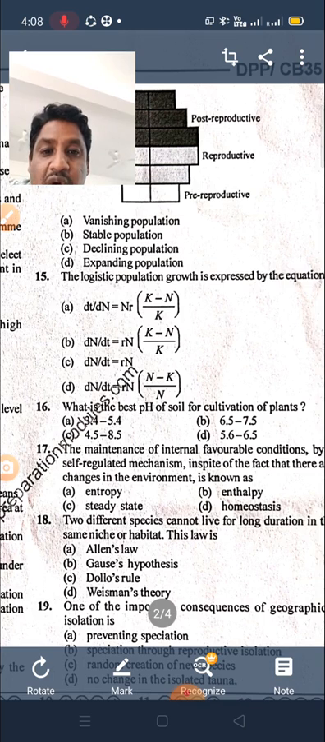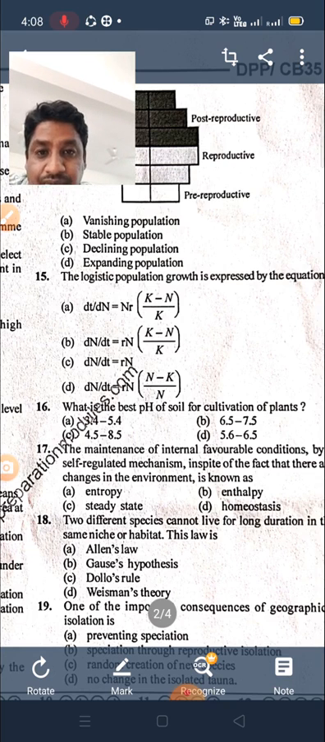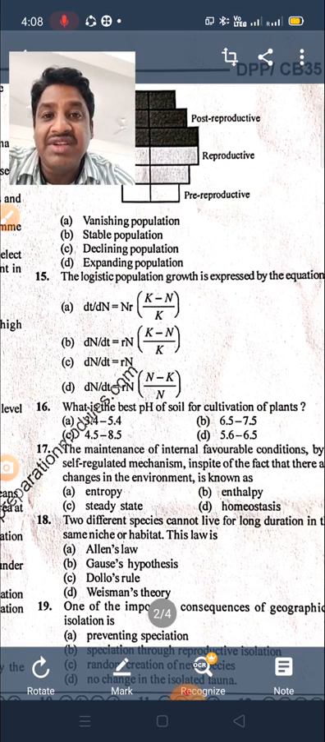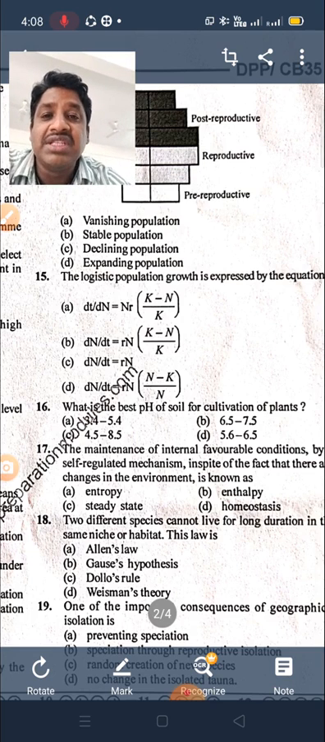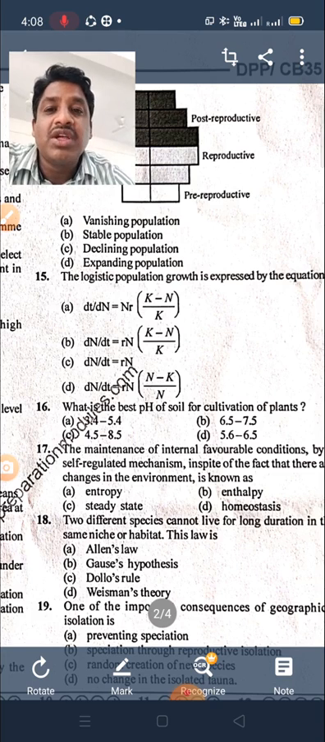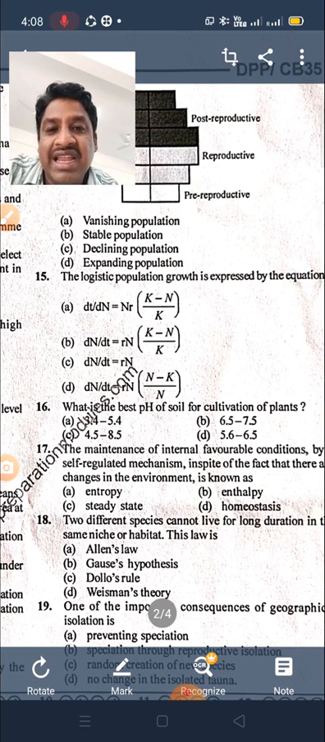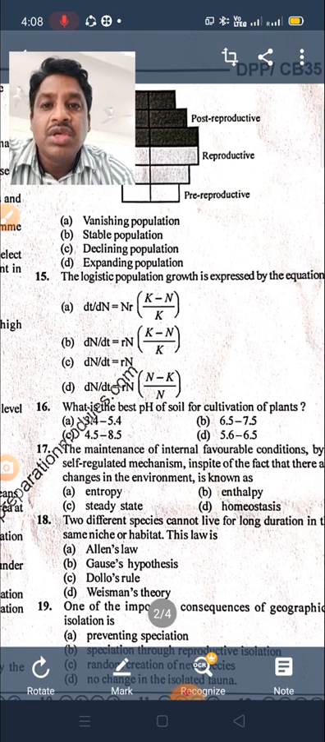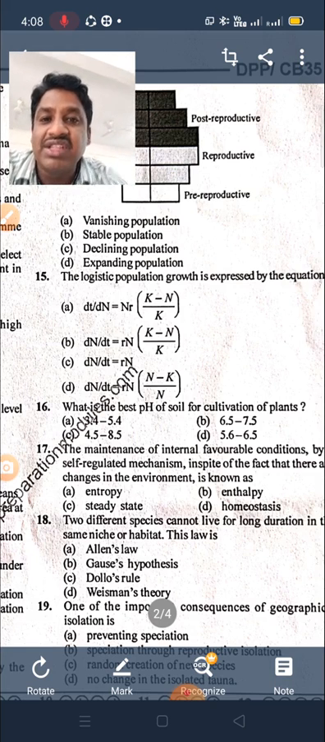dN/dt is equal to rN (K minus N)/K. Logistic growth model means that when resources are limited, they support only a maximum number of population, and there is no further growth. That's why we call it the carrying capacity. In such a situation, there is no further increase in the population.